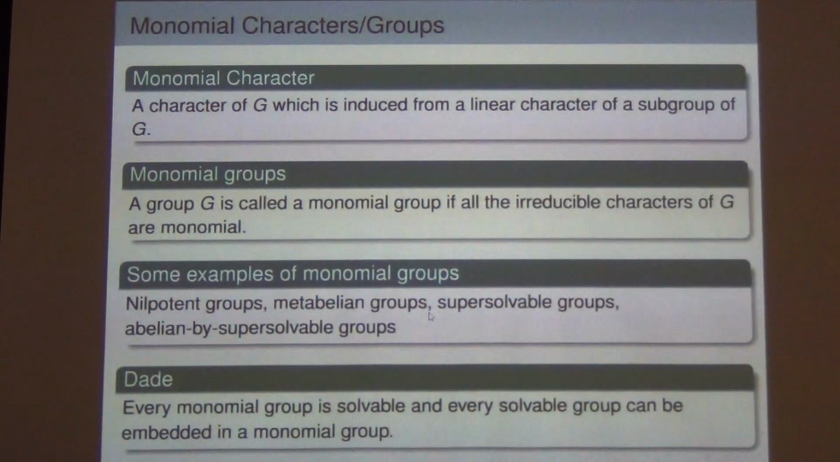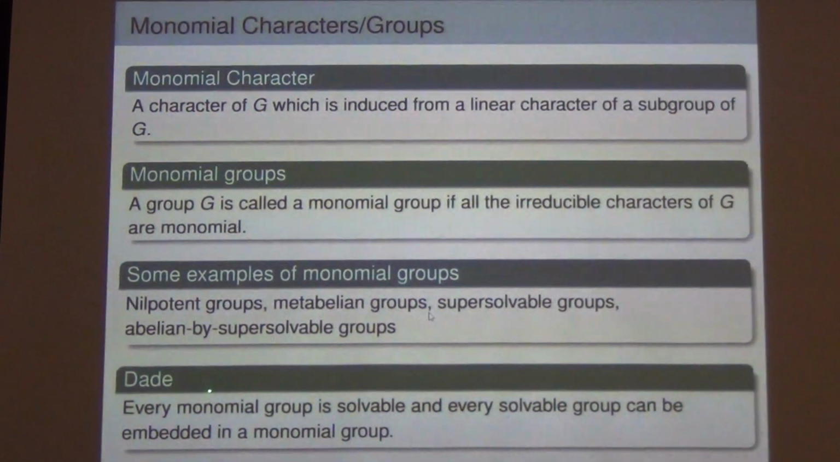If after induction they happen to be irreducible characters, then those are monomial irreducible characters. Otherwise you can also talk of a monomial character, which is induced from a linear character of a subgroup. A monomial group is one where all irreducible characters are monomial. Each irreducible character is induced from a linear character of a subgroup. Some examples of monomial groups are nilpotent groups, metabelian groups, supersolvable groups, and abelian by supersolvable groups. Nice examples of monomial groups.